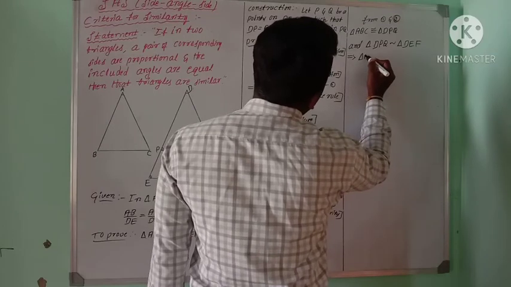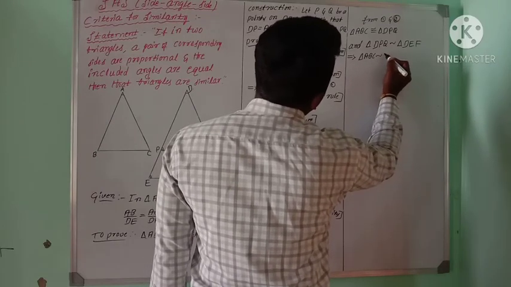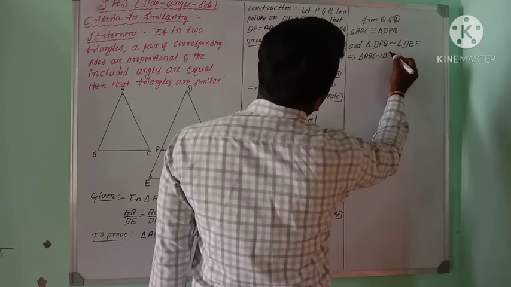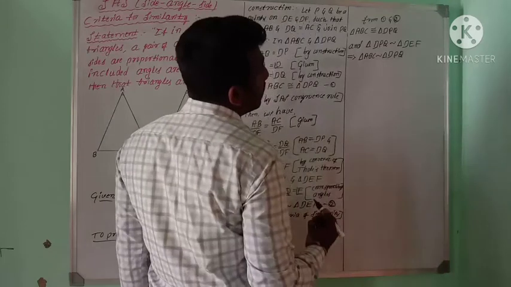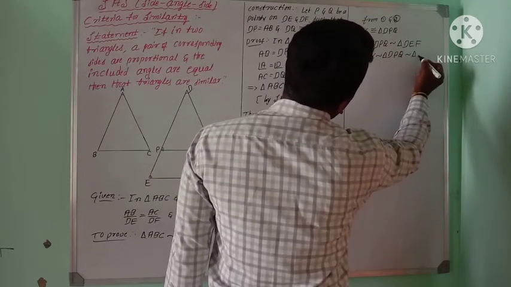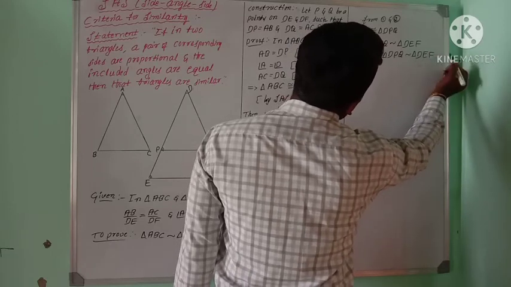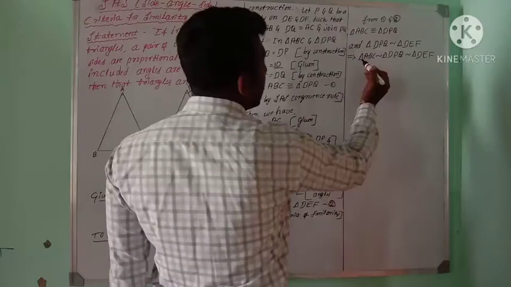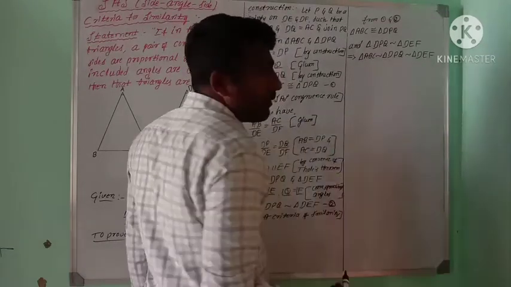Triangle ABC is similar to triangle DPQ, and triangle DPQ is similar to triangle DEF. Both triangle ABC and DEF are similar to triangle DPQ.